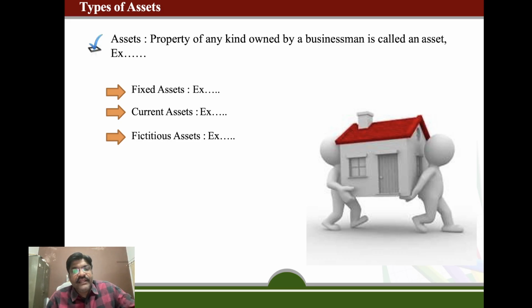Fictitious assets, or we can say intangible assets, are those assets which do not have any physical form, but they become part of assets, like goodwill, trademark, copyrights. All these assets we cannot see, but we can imagine there are such things from which we can earn profit when we sell in future.